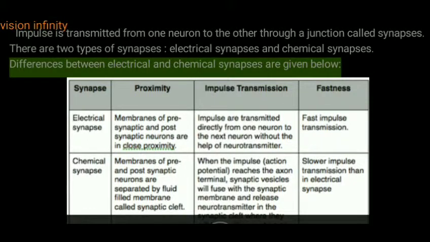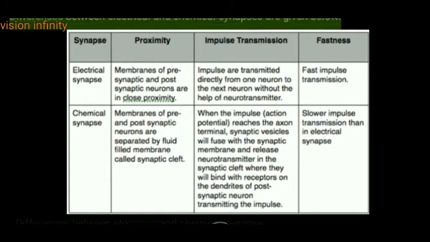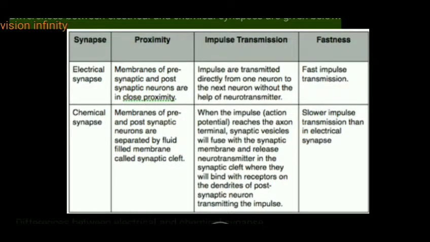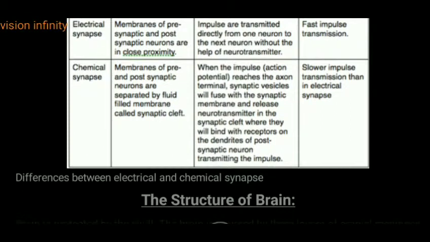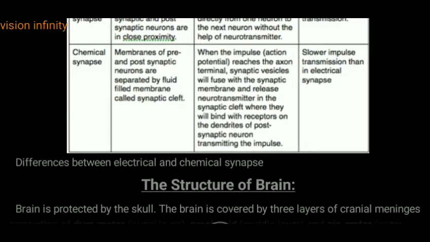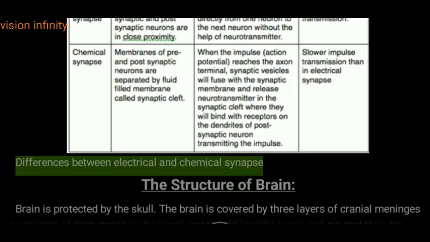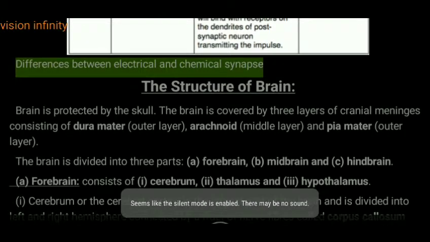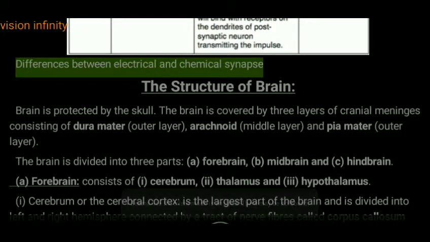Differences between electrical and chemical synapses are given below.